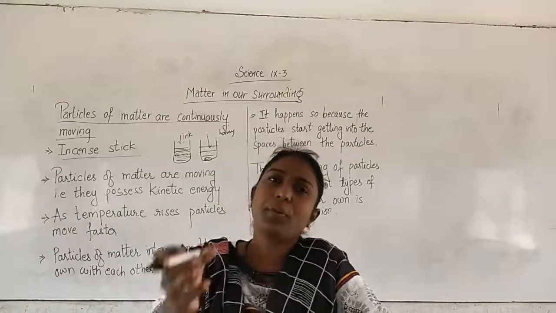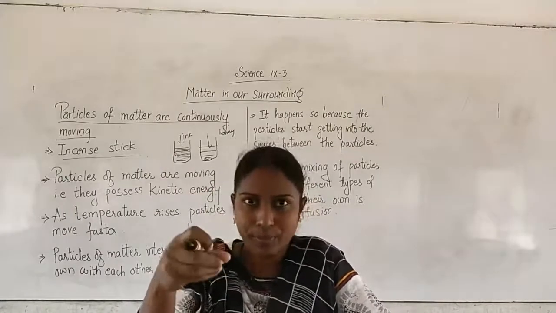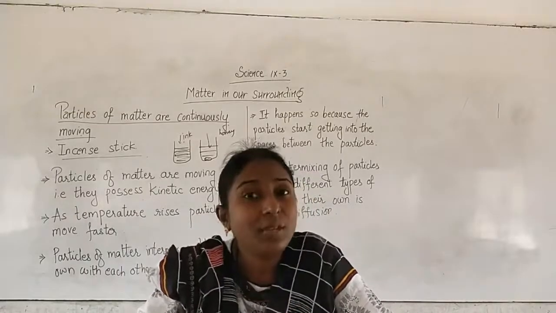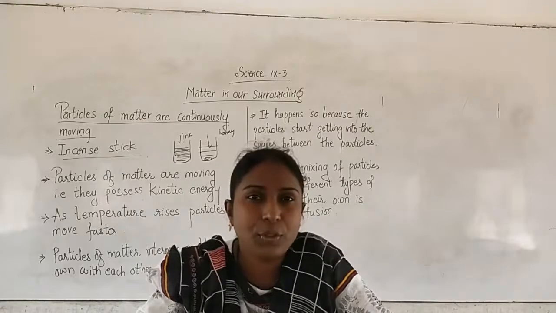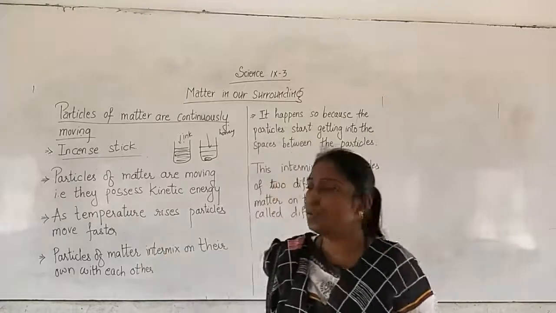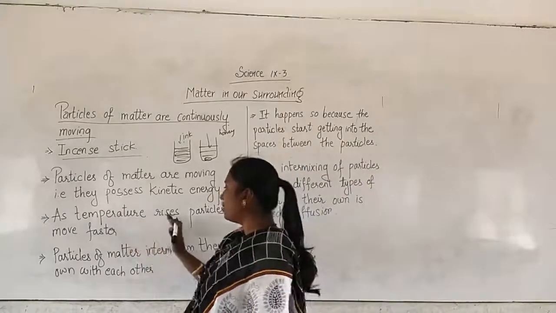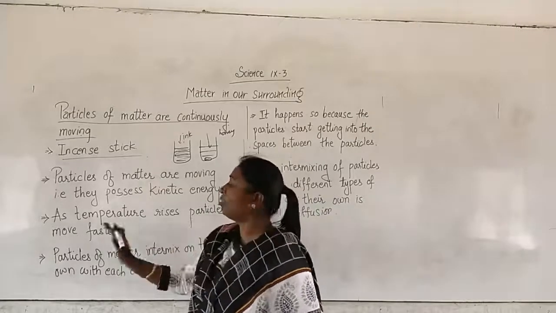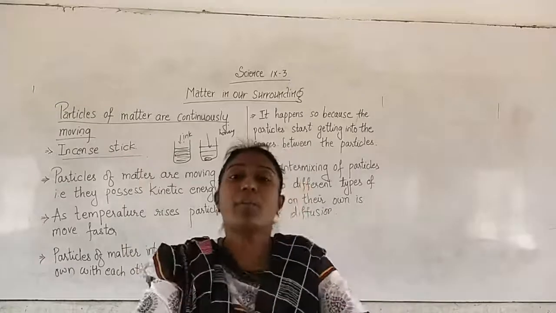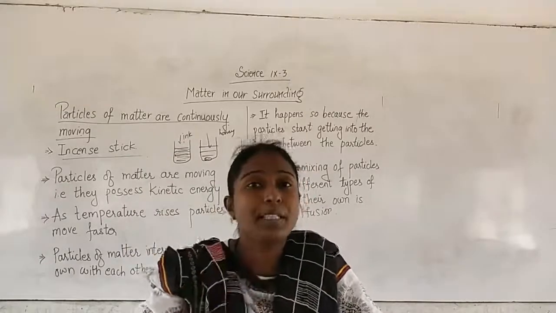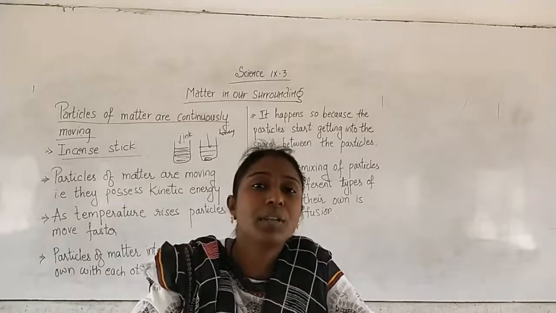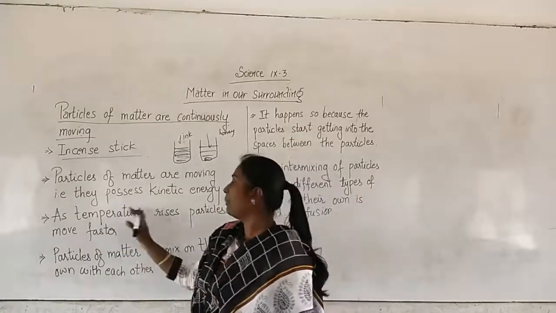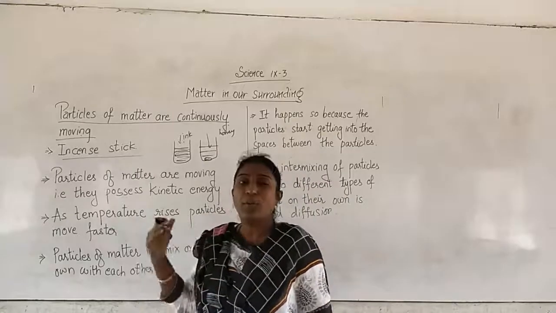Now the same thing, you boil the water. Start boiling the water and add sugar. Do not stir. But see, the sugar dissolves faster. So this shows that as temperature rises, in boiling water you know that temperature is rising, the particles move faster. That is why the occupancy of space by the particles of sugar in the water becomes faster. That is why it is said that as the temperature rises, particles move faster.